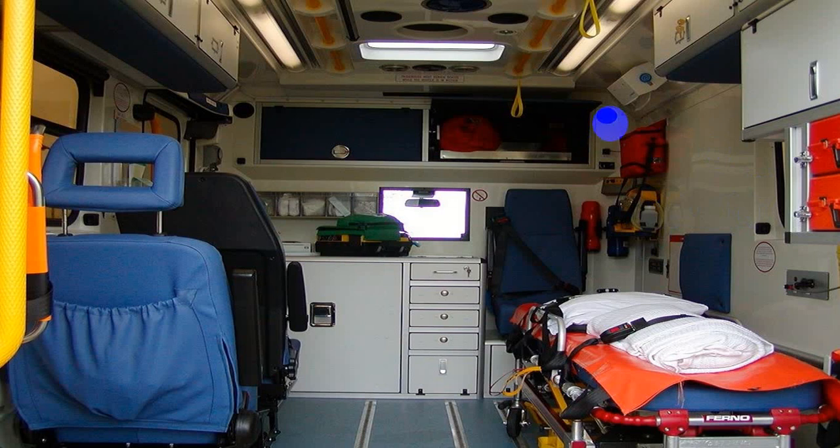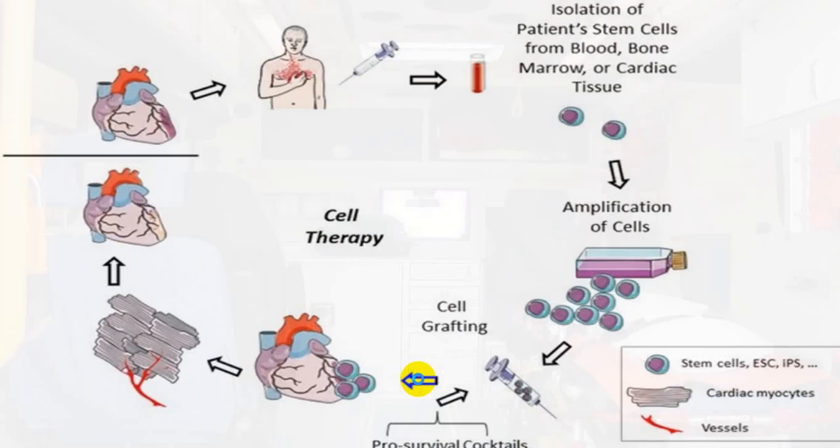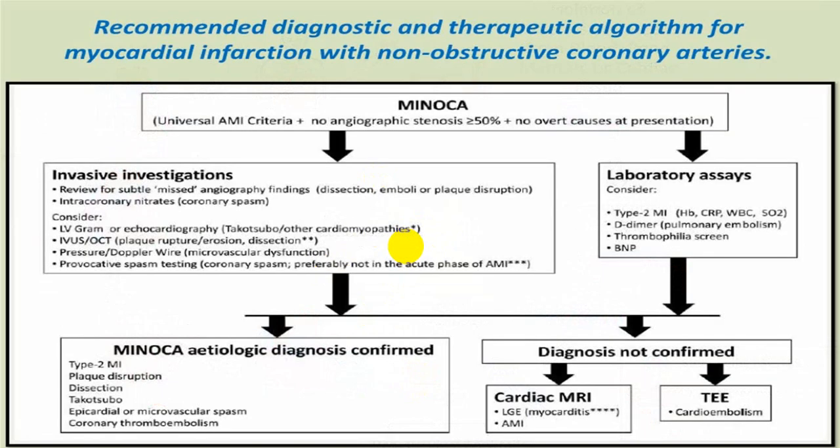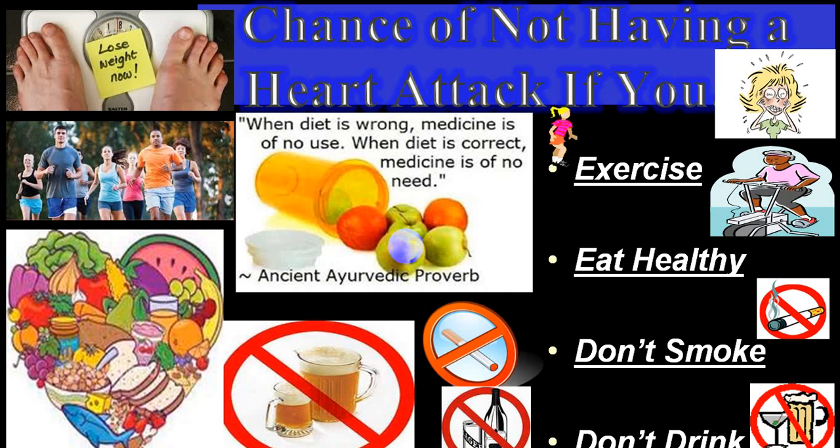Now there are also centers having full facilities for angioplasty, and thrombolysis with angioplasty can be done. You can go for what we call stem cell therapy, but it is not yet successful. In MI, it will be helped by lifestyle modification, where regular exercise, healthy diet, avoiding smoking and avoiding alcohol will all be helpful.